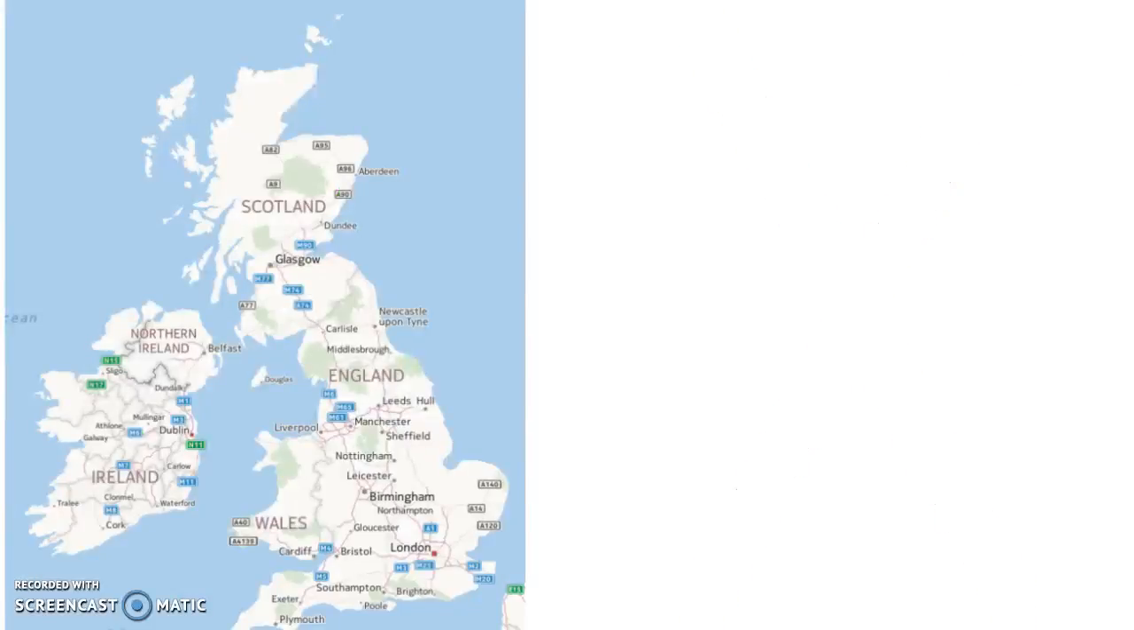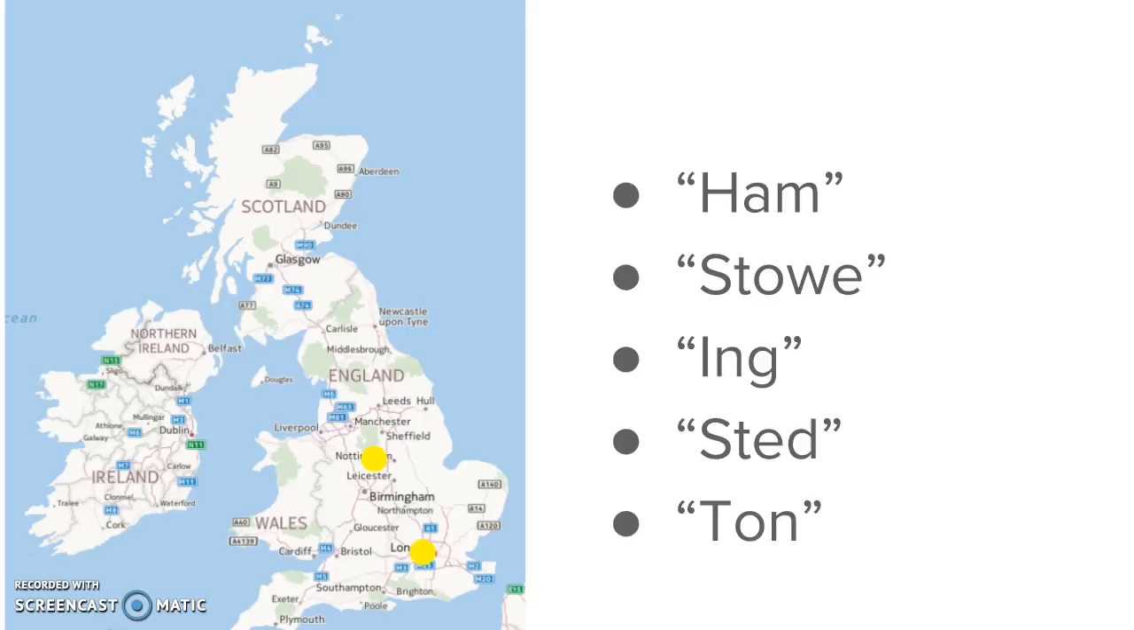Old Norse had a very heavy influence on place names. Place names ending with "by", such as Derby, or "wick", such as Chiswick, were likely to come from Norse origins. England also had more Anglo-based name endings such as Ham, Stow, Ing, Stead, and Tun.